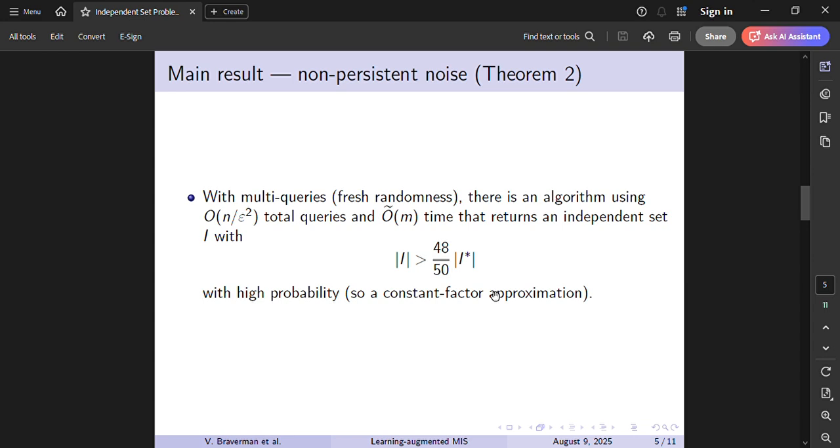That's a linear number of vertices and still runs in near linear time in n with high probability. It outputs an independent set whose size is at least this. That's a 96% approximation ratio. This is a big jump in quality, and it's achieved without excessive queries thanks to the clever query allocation strategy.